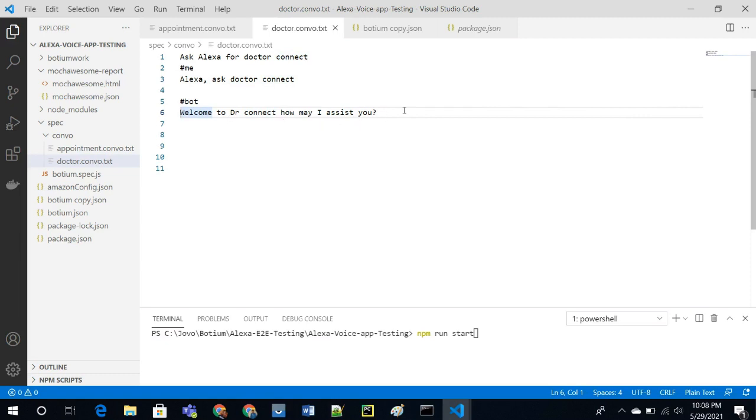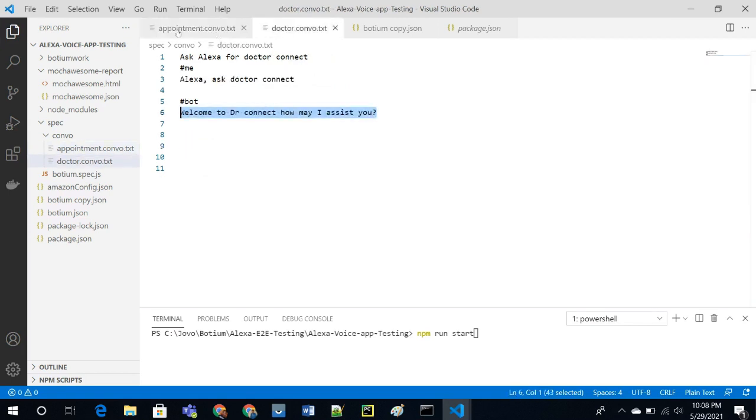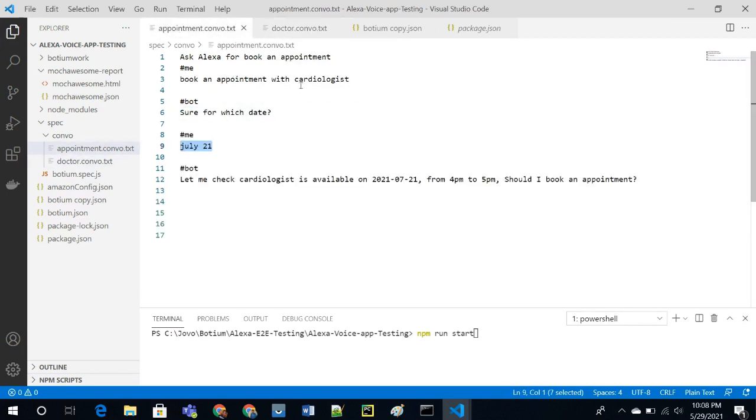This is my expected output. Similarly, in my second test case, the complete conversation is fragmented into two files: first is the invocation, and second is the appointment booking process. So this is all my expected output.